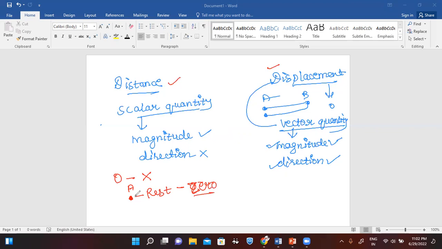Otherwise, it can never be 0. है ना? अगर उसने थोड़ा भी distance cover किया, it will have magnitude, isn't it? Right? अगर 0 है, इसका मतलब body is at rest, isn't it? So distance traveled by a moving body cannot be 0. But the displacement, yes, it can be 0. As we have seen, वो person A point से B पर गया, then वापस A पे आया, so अब इसमें displacement क्या हो गया?